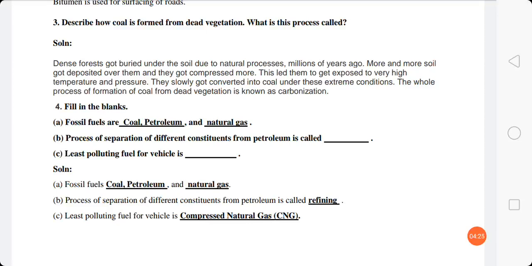The process of separation of different constituents from petroleum is known as the refining process. And the third one is, the least polluting fuel for vehicles is compressed natural gas, CNG.